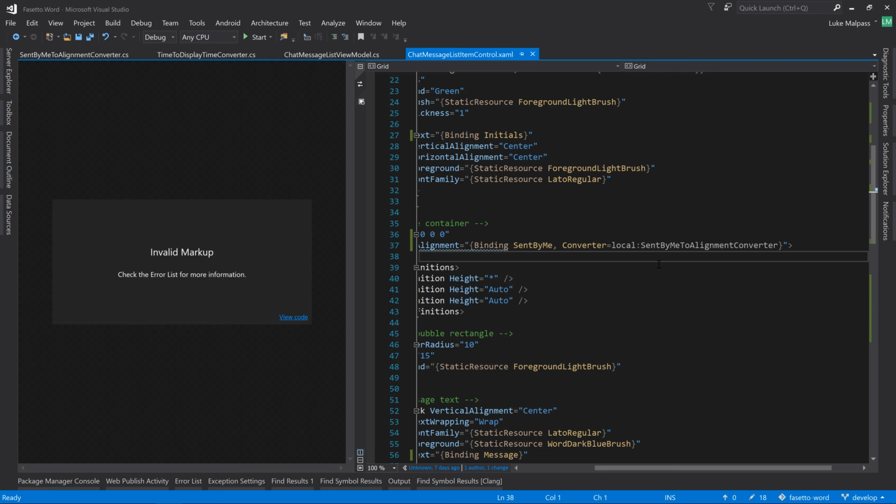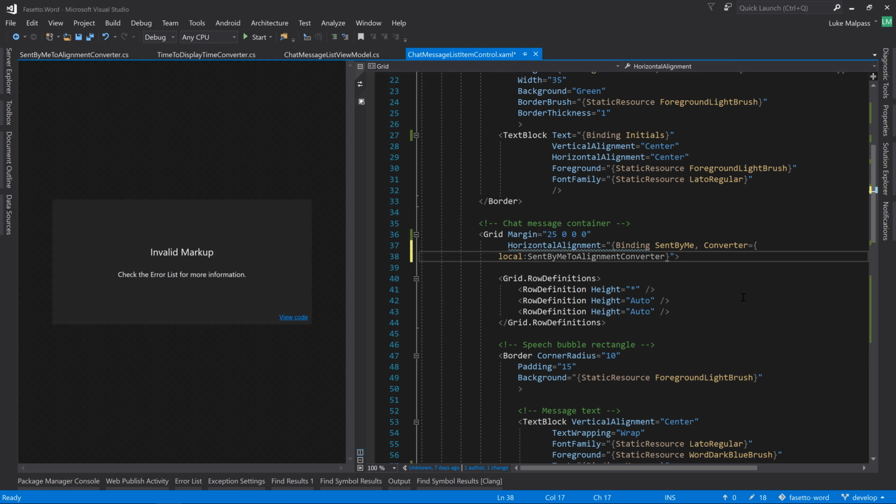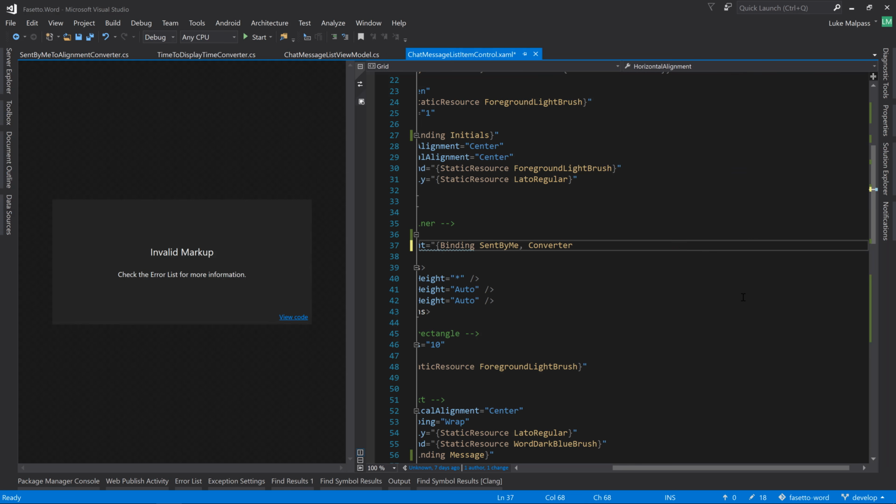Horizontal alignment, binding, converter equals. Let's type that again. Converter equals SentByMe to alignment.